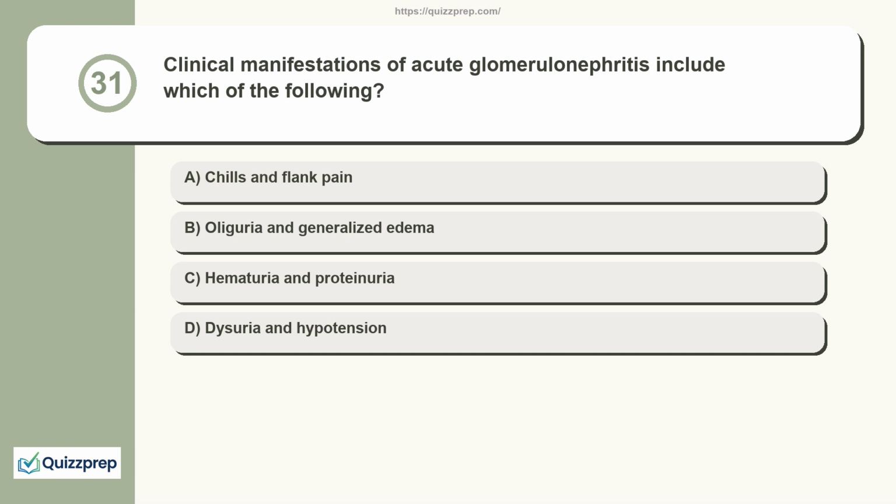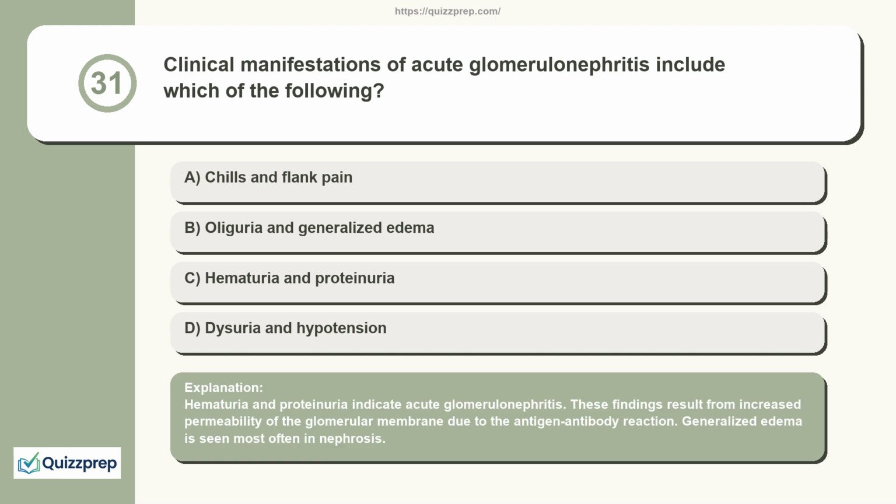Question 31. Clinical manifestations of acute glomerulonephritis include which of the following? Chills and flank pain, oliguria and generalized edema, hematuria and proteinuria, dysuria and hypotension. Hematuria and proteinuria indicate acute glomerulonephritis. These findings result from increased permeability of the glomerular membrane due to the antigen-antibody reaction. Generalized edema is seen most often in nephroses.